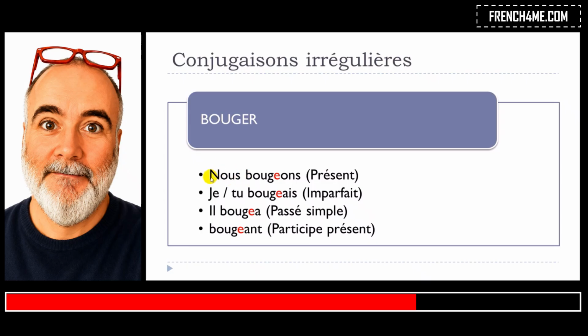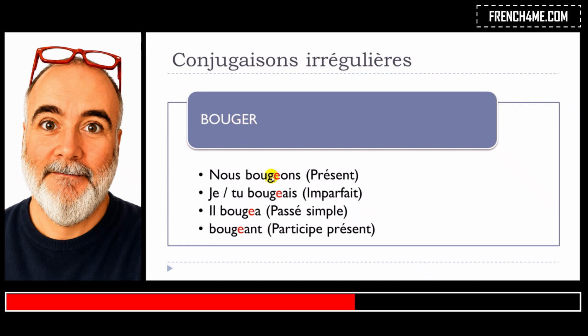Okay, so if you have a look, and if we would respect the rule, we should write it like nous B-O-U-G, so without this E here, O-N-S. But let's just imagine that the E is not here. Phonetically, we would get the sound bougon, nous bougon. And then the problem is that it would be difficult to actually make a connection with the infinitive, and the infinitive is bouger.